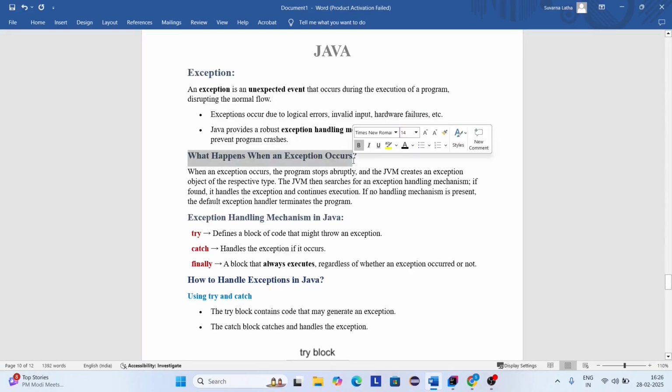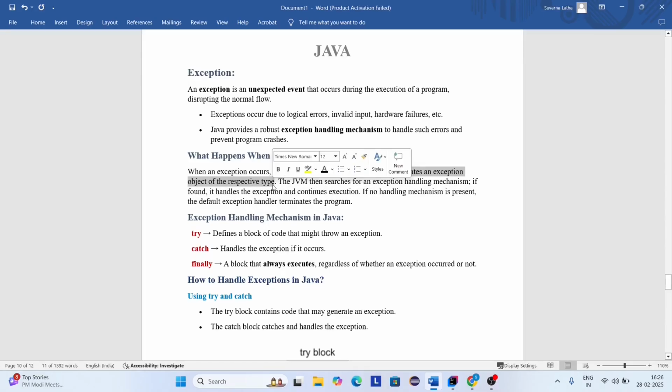And what happens when an exception occurs in our program? When an exception occurs, the program stops suddenly, which means the execution of the program will stop suddenly. JVM creates an object inside the heap area with respect to the exception type. Then JVM searches for an exception handling mechanism.